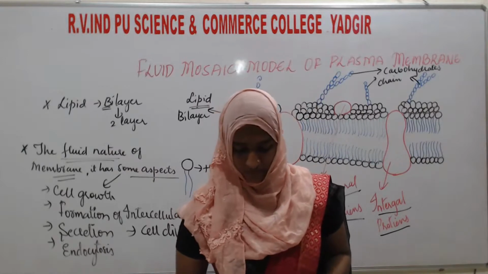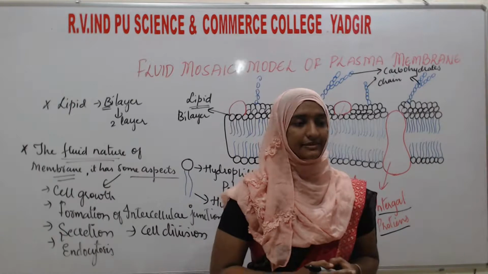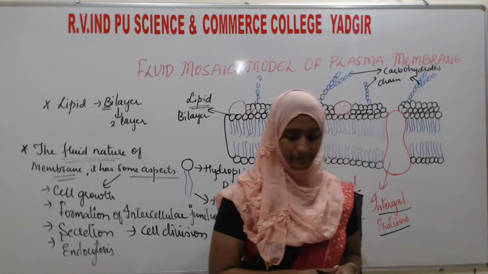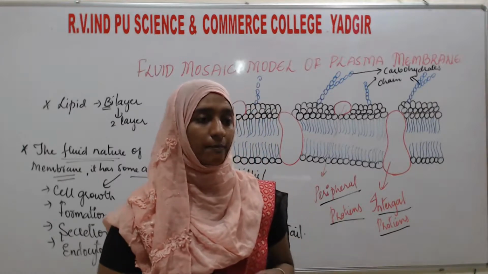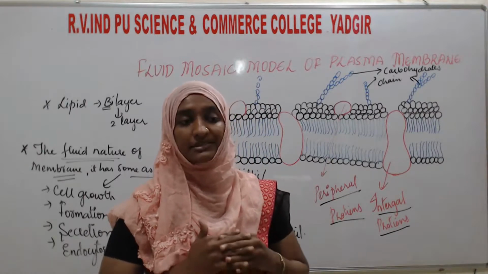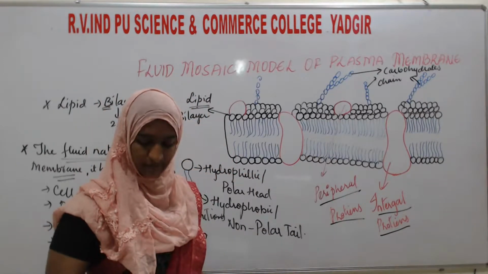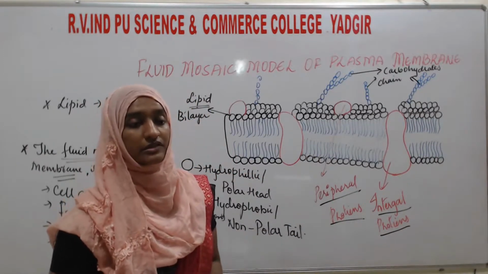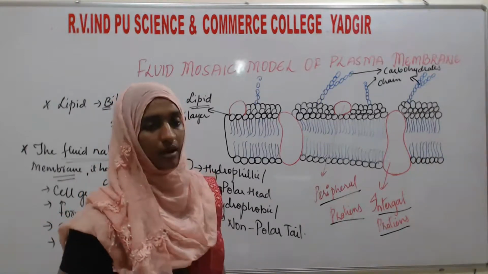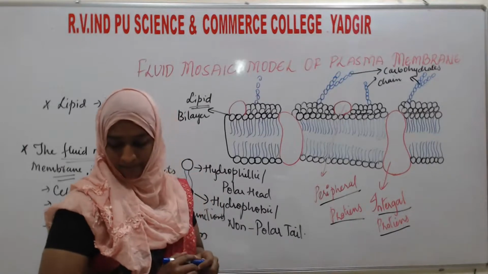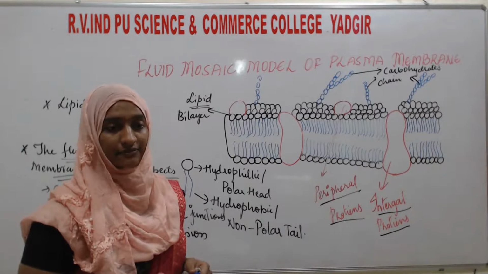So this is about the plasma membrane. Next, what are the functions of the plasma membrane? Here two terms are there, active transport and passive transport. What do you mean by active transport? It means some molecules require energy to be transported from the outer side to the inner side, and that is known as active transport.